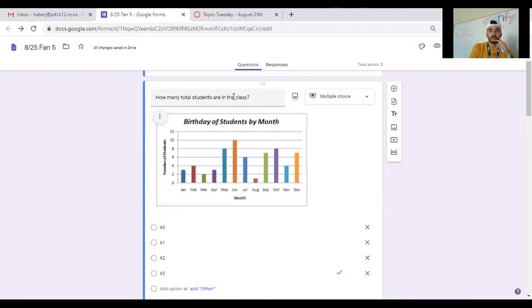So how many total students are in the class? Keyword there being total. We've got to add them all together. Now, I don't want to stack 12 numbers up and add them all at once. I kind of like to go month by month. And I think I can cross them out as I go. So I start with January and February, which would give me 3 plus 4, which would give me 7. And I'm going to list them up here. I'm hoping we can see this. I think you can see that.